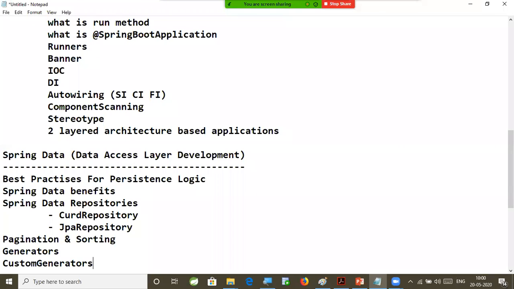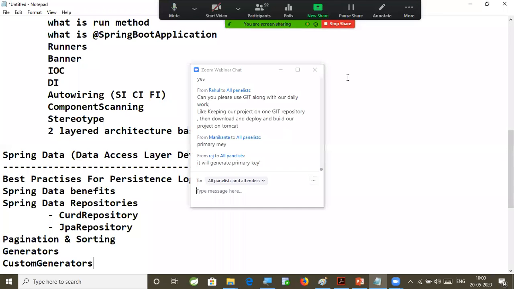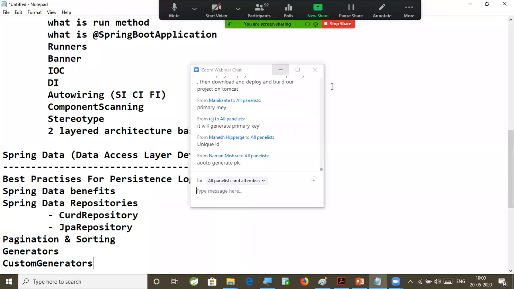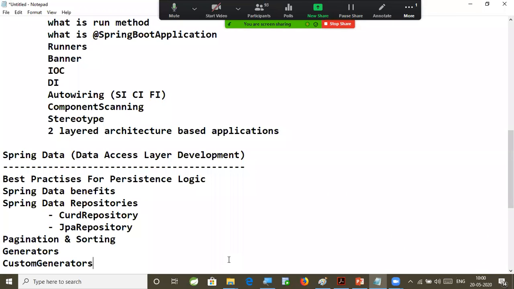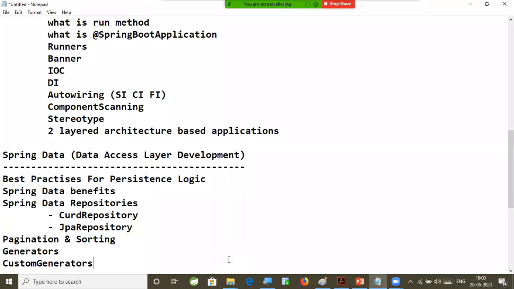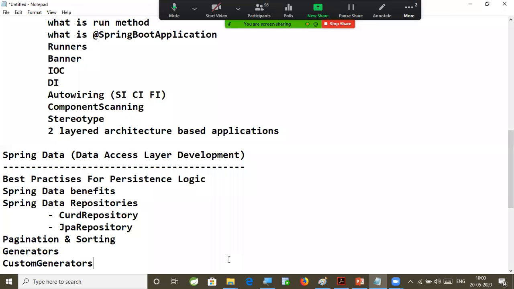So what is the purpose of generator? Can anybody answer? Yes, it is used to generate the primary key for our table. Every table is going to contain a primary key. To generate the primary key for the table, we are going to use generators. In Hibernate, some predefined generators are available, like sequence generator, Hilo generator, UUID generator, native generator, identity generator. Several generators are there.